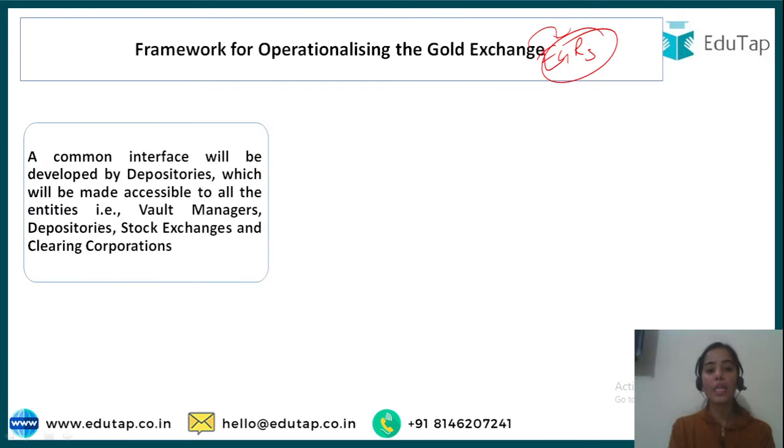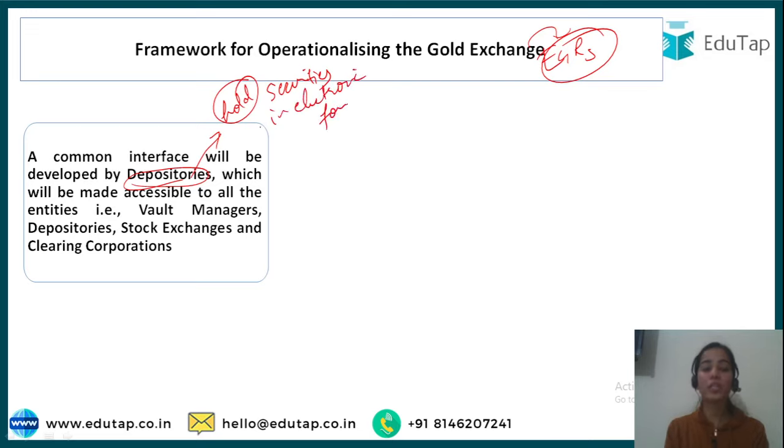Now a common interface will be developed by the depositories. The depositories are the institutions, the organizations, that hold securities in electronic form. They make an interface so that securities can be held in electronic form. And many depository participants, that is the agents and intermediaries, are connected with the depositories so that they can provide the investors with the interface.